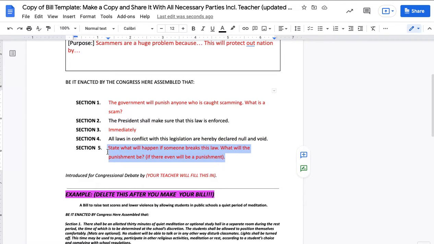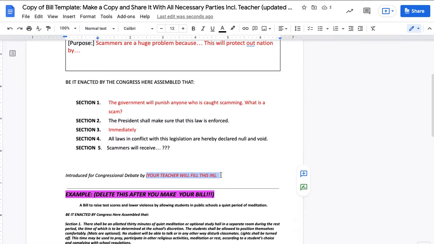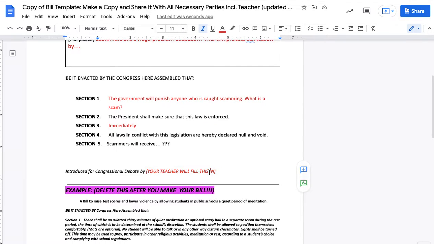What will happen if someone breaks this law? What will the punishment be for scammers? Scammers will receive whatever the punishment is. What do you think that should be? We will fill in this information on Monday. Your teacher will fill this in.